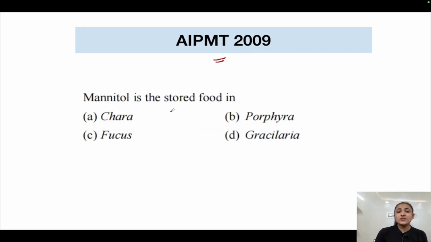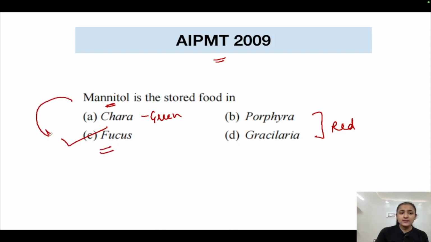This is from AIPMT 2009. Mannitol is the stored food in brown algae, right? So, which of the following is brown algae? Chara is a green alga. Porphyra and Gracilaria are red algae. The brown alga is Fucus. Hence, the correct answer is option number C. In brown algae, the stored food could either be in the form of mannitol or laminarin. Here, the only option that is representing brown algae is option number C. Hence, the correct answer is option number C, Fucus.